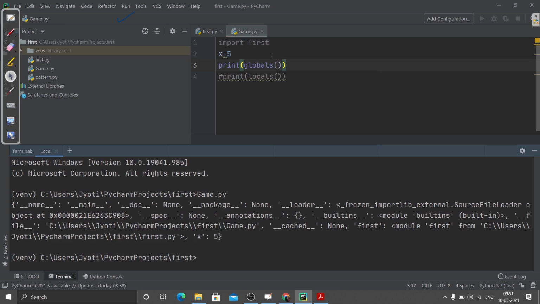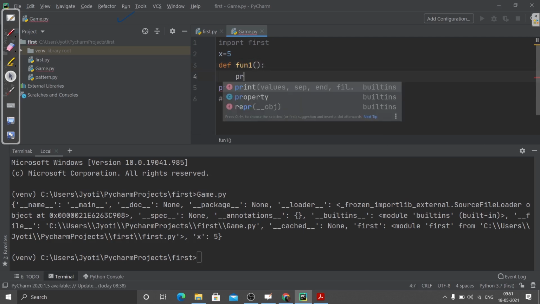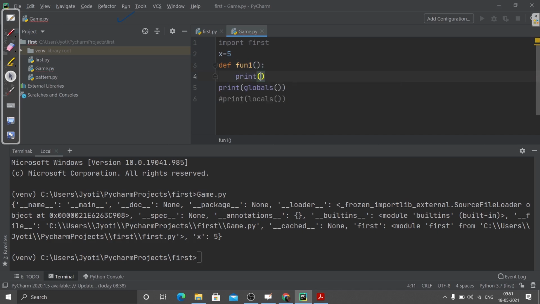I will also show you how you can check for the local variable. Like if I create one function, suppose fun1, and then I'm using print something local.